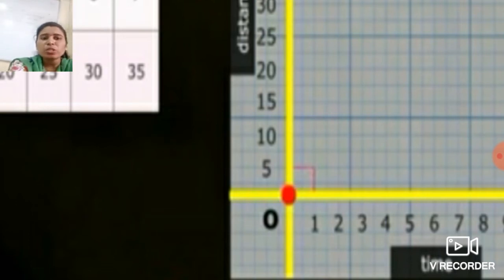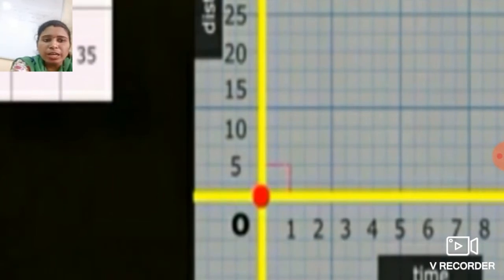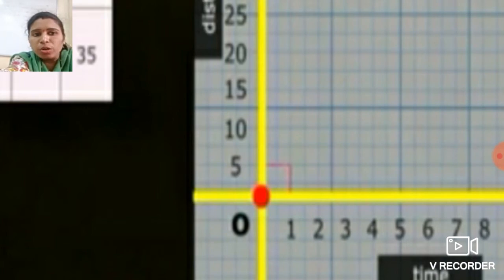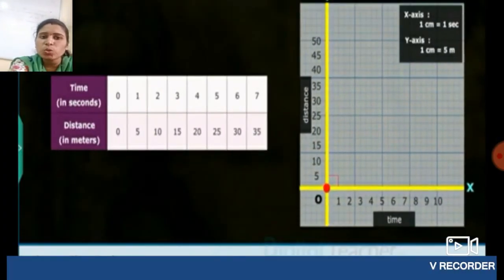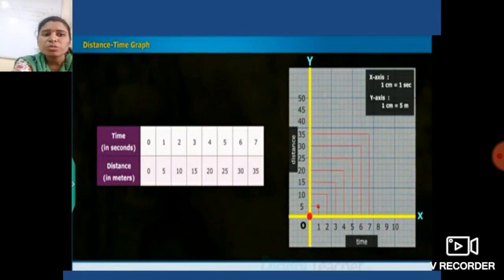Suppose here we have 2, 10. First find where 2 is and draw a vertical line from it. Find where 10 is and draw a horizontal line from it, and meet these two lines at one point. Just like 2, 10, do the same for 3, 15 and 4, 20.